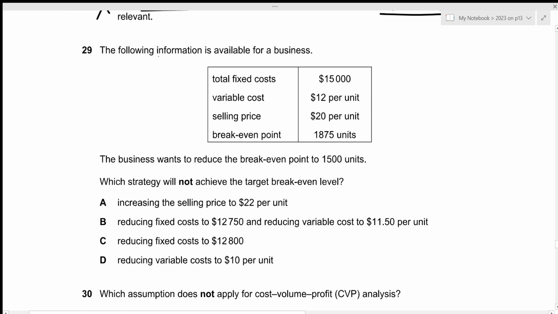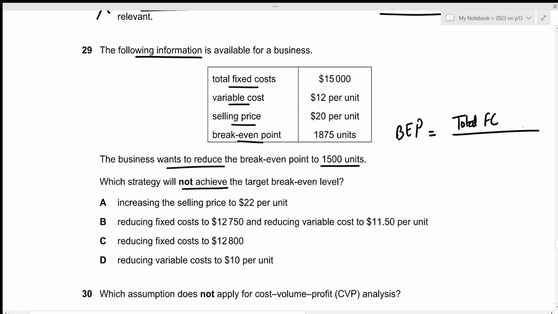Now for question number 29, the following information is available for a business. We have the total fixed costs, variable cost per unit, selling price per unit, as well as the break-even point. The business wants to reduce the break-even point to 1,500 units. Which strategy will not achieve the target break-even level? So always remember that break-even point, the formula is your total fixed costs divided by contribution, and contribution is just the selling price minus the variable cost.